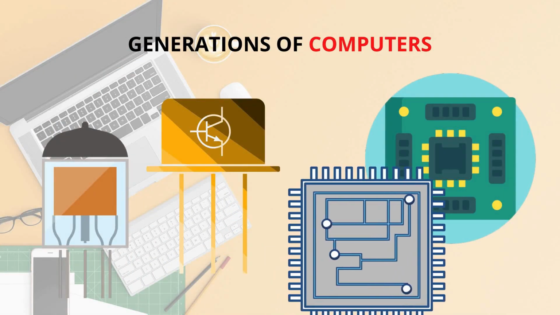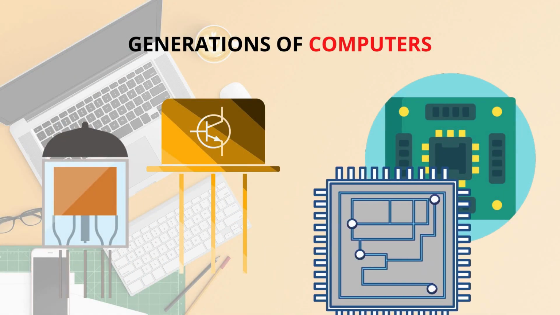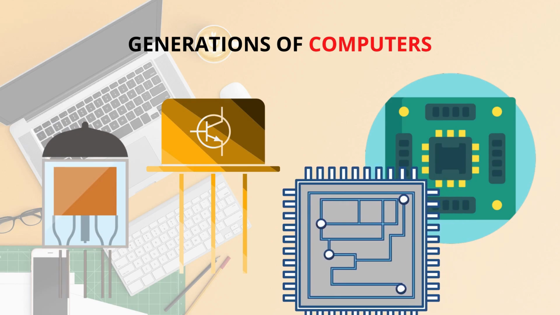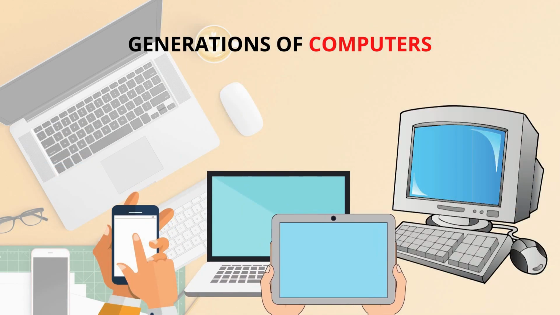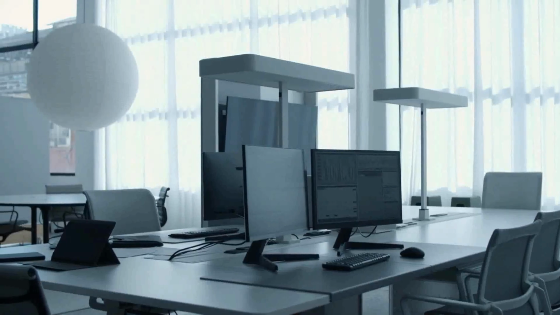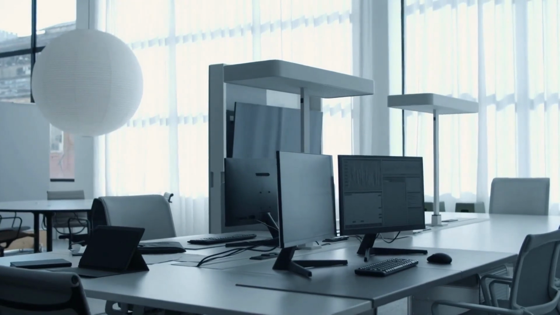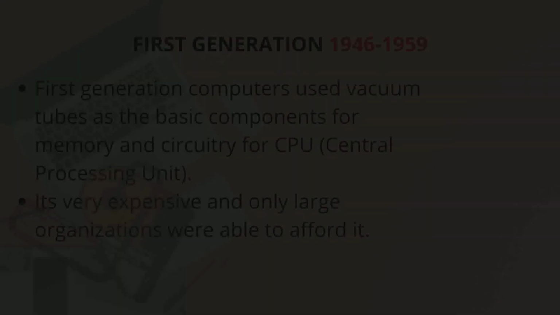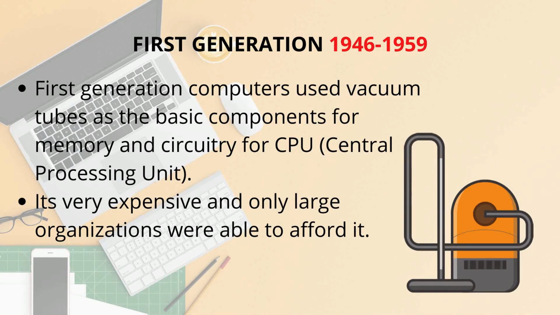Generations of computers. Generation in computer terminology is a change in the technology a computer is using. Initially, the generation term was used to distinguish between varying hardware technologies. Nowadays, generation includes both hardware and software, which together make up an entire computer system. First generation, 1946 to 1959.